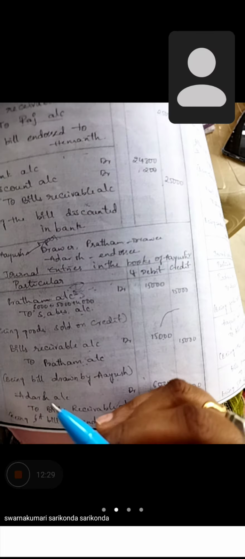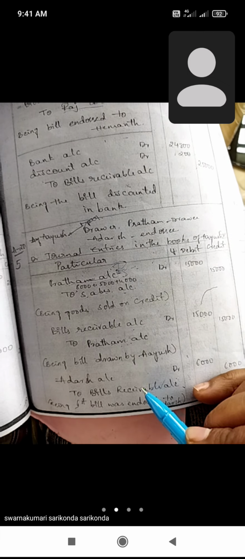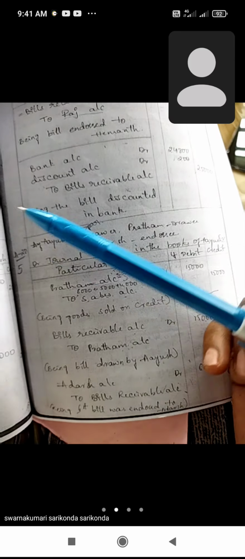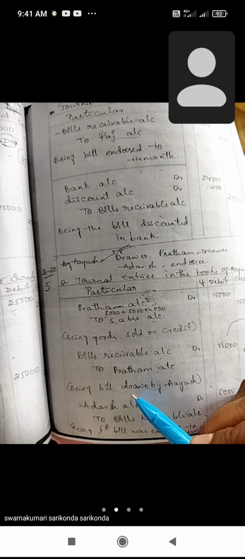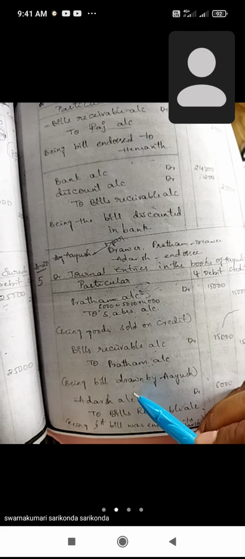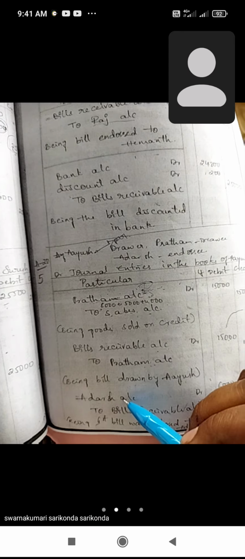So Ayush draws a bill and endorses the bill to his creditor, Adarsh. Adarsh is the endorsee. Adarsh account debit to bill receivable account, because Ayush will receive the cash, so he writes down the bill receivable account. Adarsh is the endorsee.